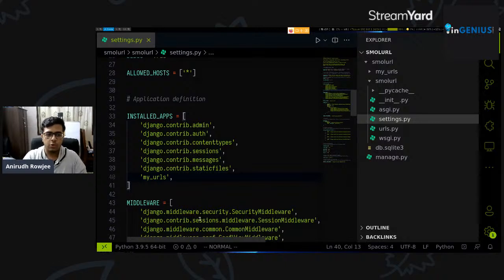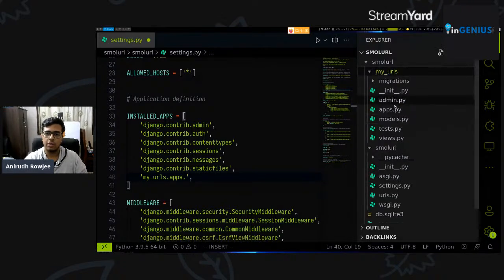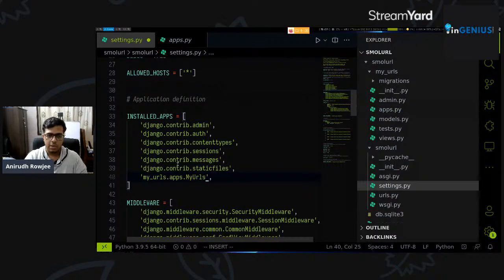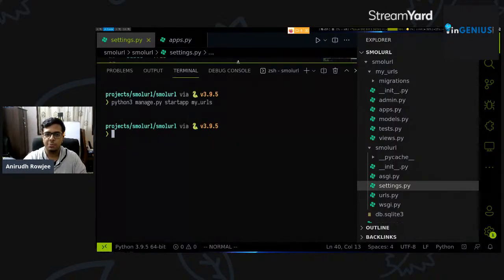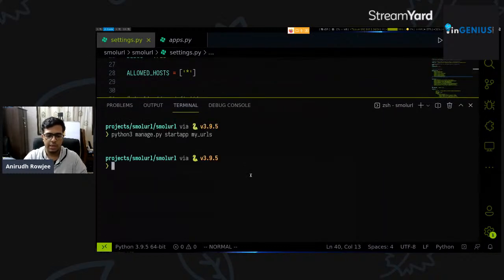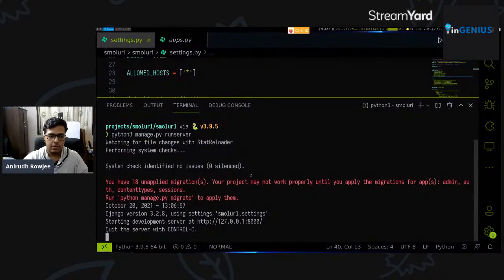So formally, the recommended practice is you do my_urls.apps.MyUrlsConfig, right? But in practice, you don't have to do this. Your app will work fine either way. So just to prove to you that it'll work fine either way, let me go to the terminal right here. We'll run our python3 manage.py runserver command again, right? So it says, you have 18 unapplied migrations. Your project may not work properly until you apply these migrations, right?